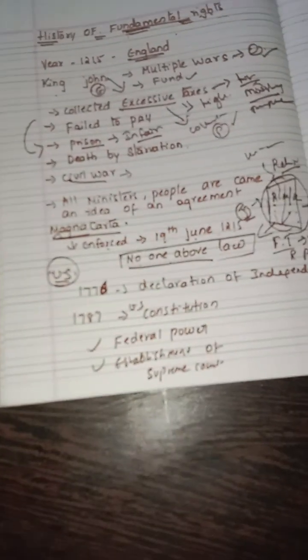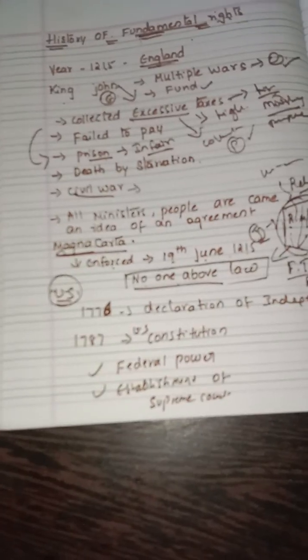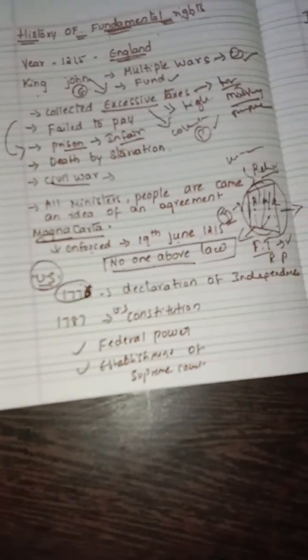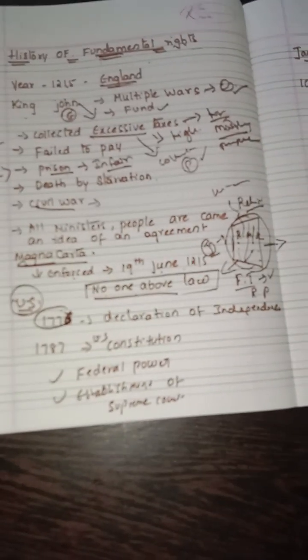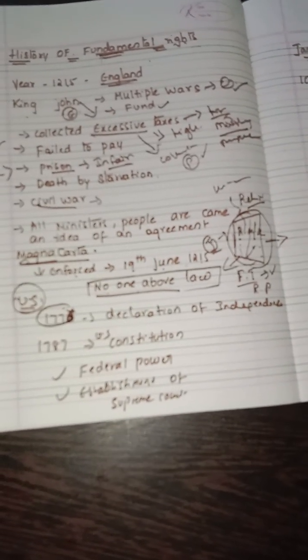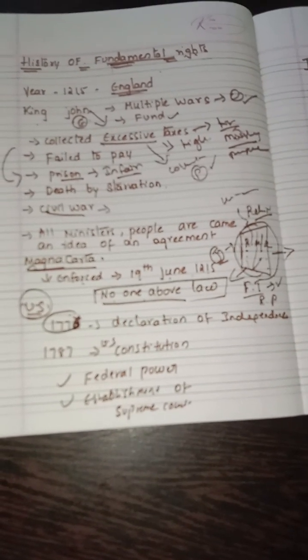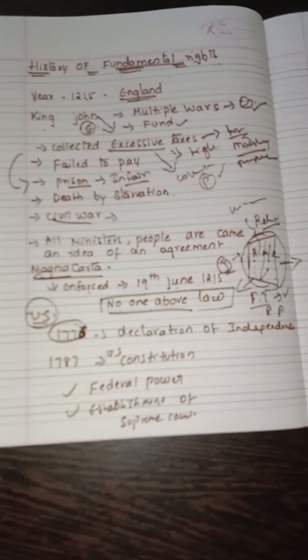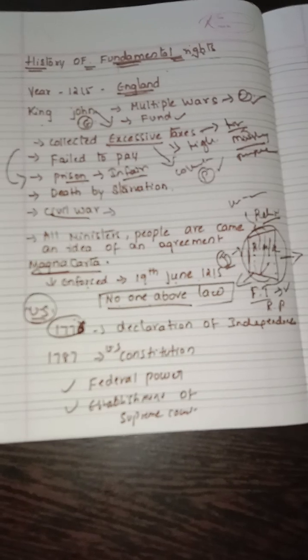Next we are looking at the US. The US is also known as the United States of America. In the year 1776, they declared their independence, which means the US became an independent country. There were no people above them. In 1776 they were enjoying their freedom.